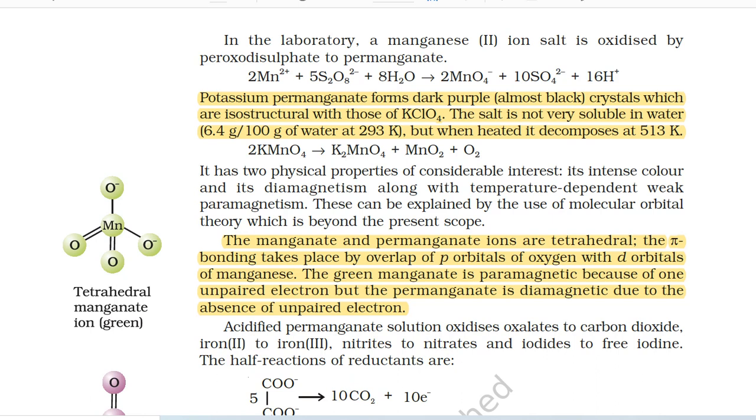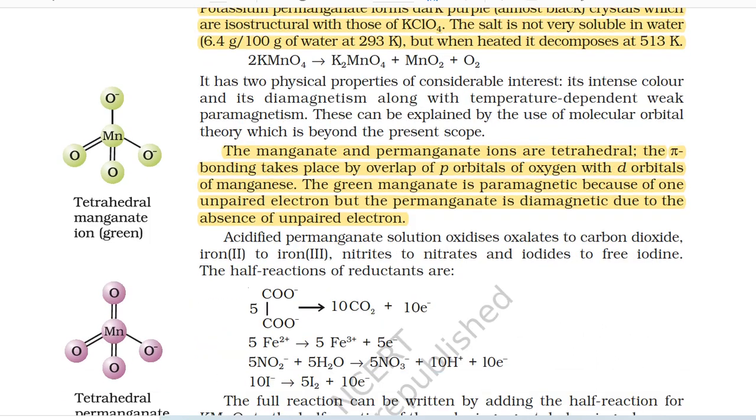The manganate and permanganate ions are tetrahedral. The pi bonding takes place by overlap of p orbitals of oxygen with d orbitals of manganese. The green manganate is paramagnetic because of one unpaired electron, but the permanganate is diamagnetic due to the absence of unpaired electrons. Acidified permanganate solution oxidizes oxalates to carbon dioxide, iron(II) to iron(III), nitrites to nitrates and iodides